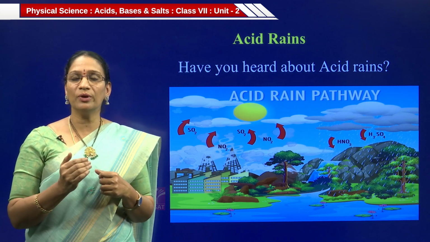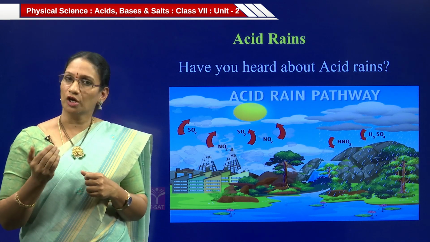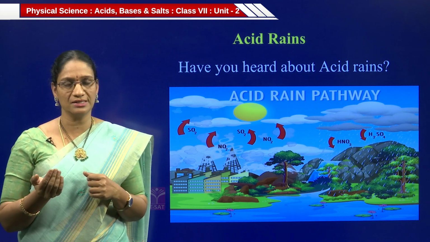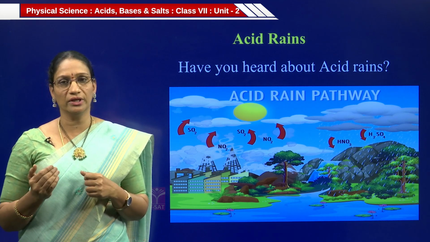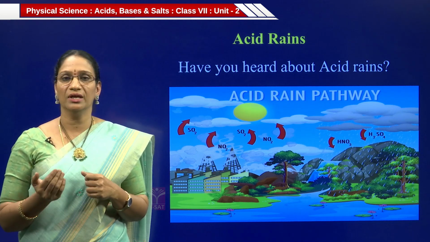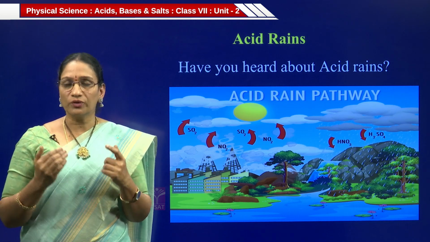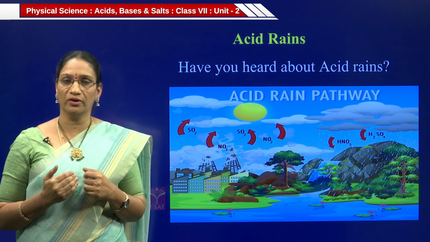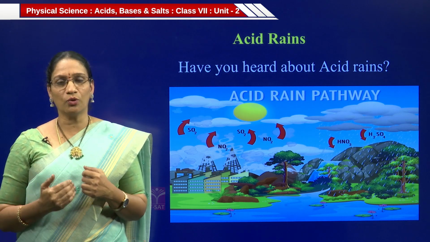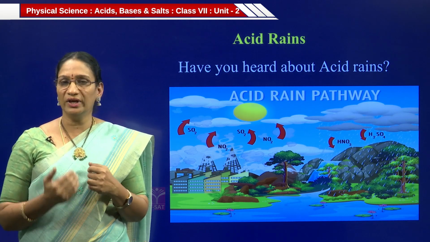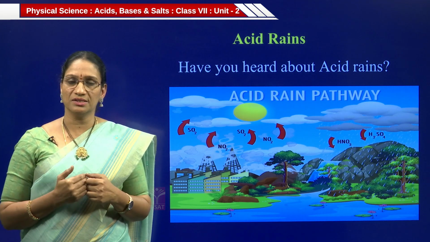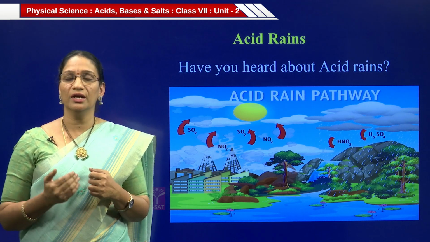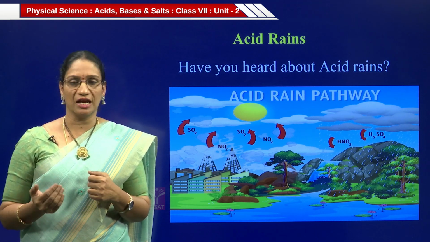For example, when carbon dioxide is dissolved in water, it produces carbonic acid. When nitrogen dioxide dissolves in water, it produces nitrous or nitric acid. When sulfur dioxide dissolves in water, it produces sulfurous or sulfuric acid. All these acids fall as acid rain on the ground. These acid rains are very harmful for our environment, to the plants and to the aquatic creatures present in the water. They are very sensitive towards acid rains, and acid rains may also cause damage to historical beautiful monuments like Taj Mahal.